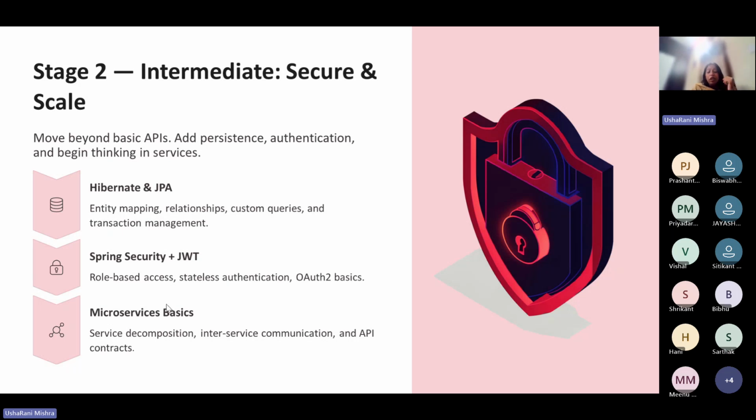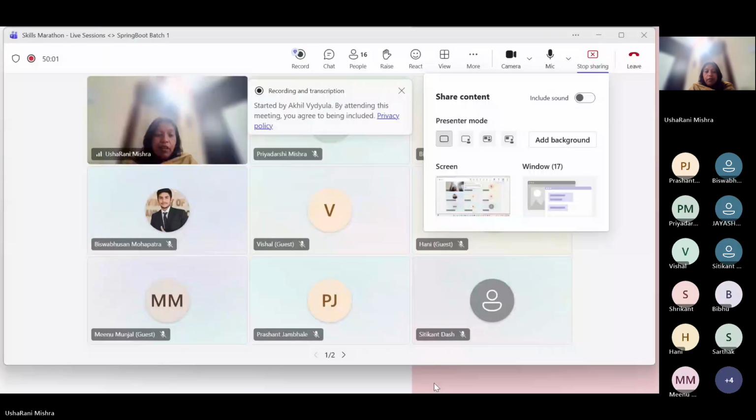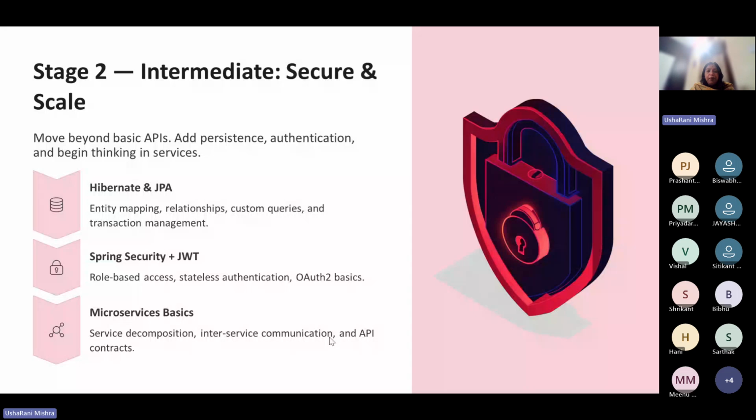I think sharing mode has gone. Just a minute, let me share again. Is the PPT visible? Yes, ma'am. Okay, so in the intermediate stage, these are the three things we are going to cover.